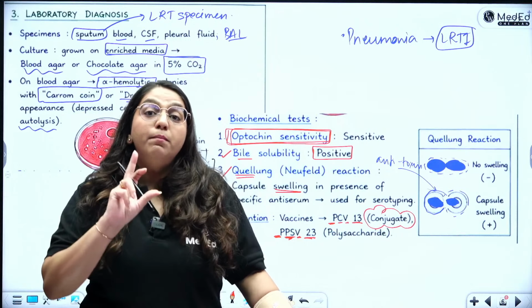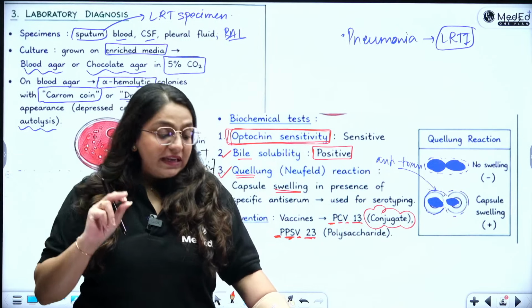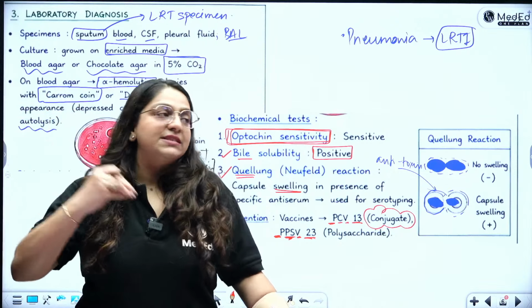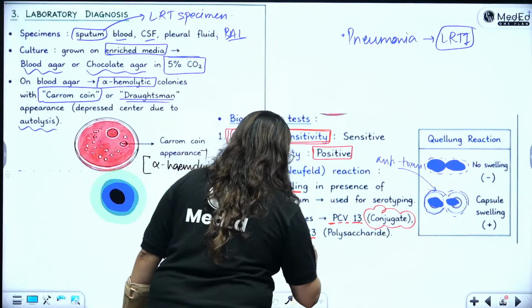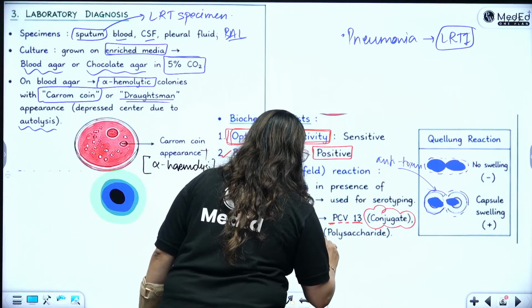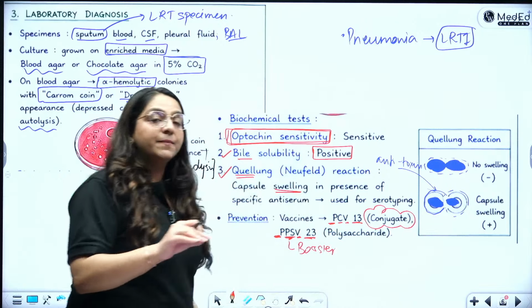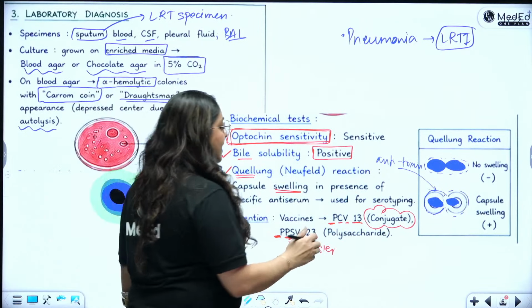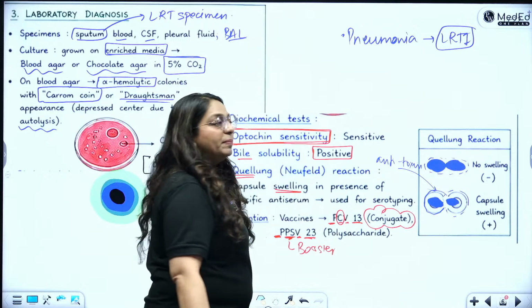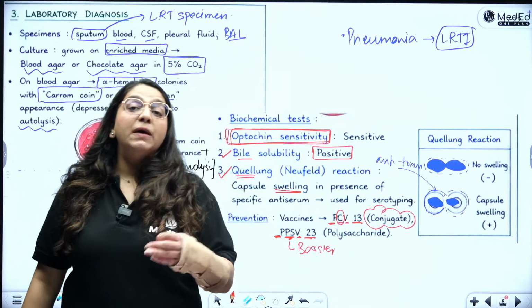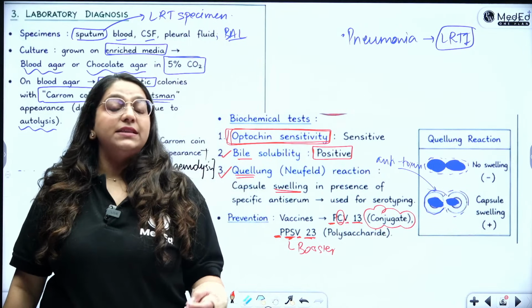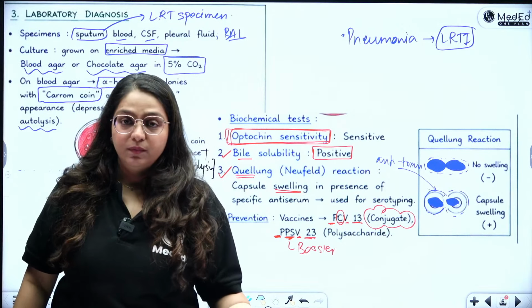It will give a bad immune response. So we will need to keep giving booster doses. That is why with PPSV, you need to keep giving frequent boosters. But if you conjugate it with a protein and form the PCV vaccine, then it is much more immunogenic and needs much fewer booster doses.